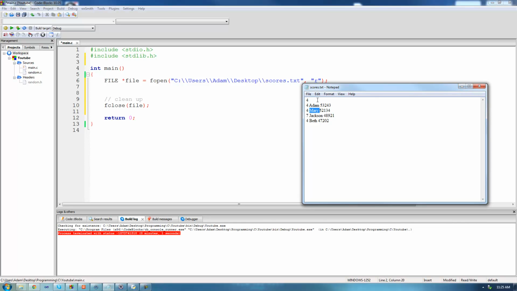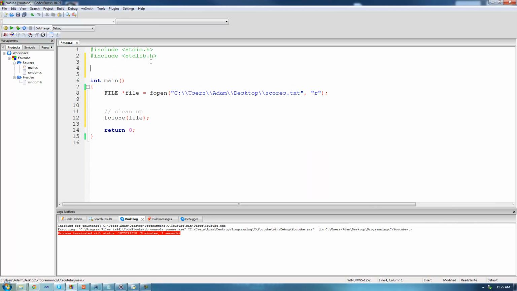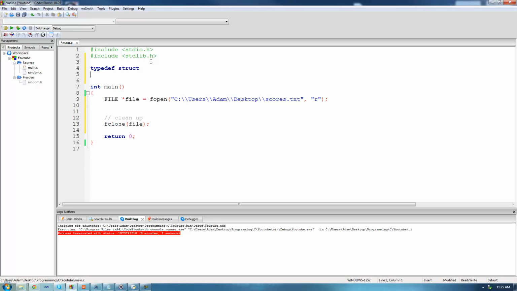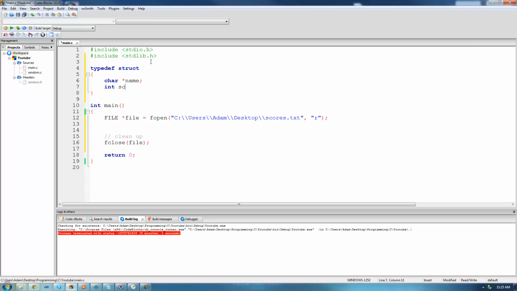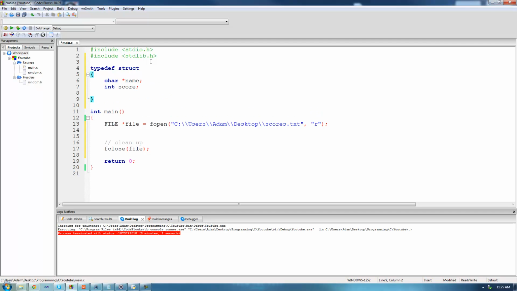So the first thing that we need to do when reading from this file is go ahead and create a struct to store each score entry. So we want to have a character pointer for their name and an integer just for their score. So we're going to go up here and say typedef a struct, and we'll put a character pointer for their name and an integer for their score. And we'll call this struct entry.